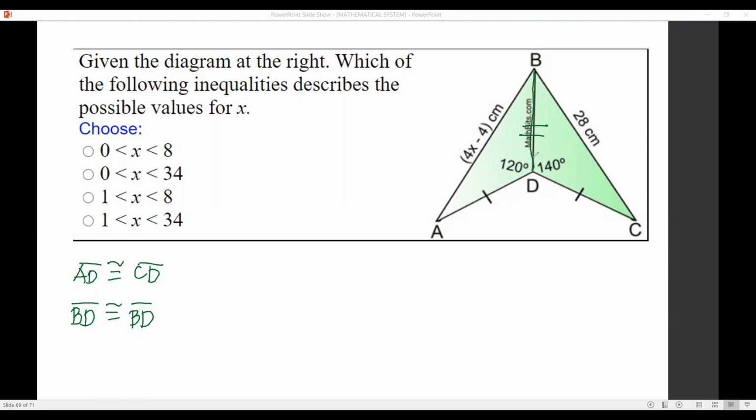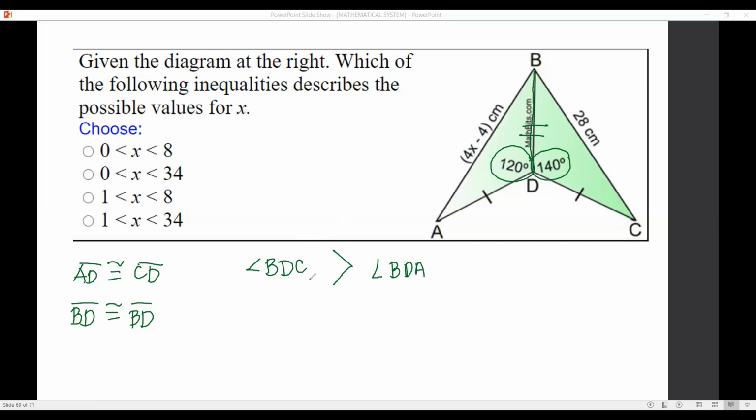So 120 degrees will be the included angle in triangle ADB, and 140 degrees is the included angle in triangle CDB. Now, based on the included angle, we have angle BDC is greater than angle BDA.